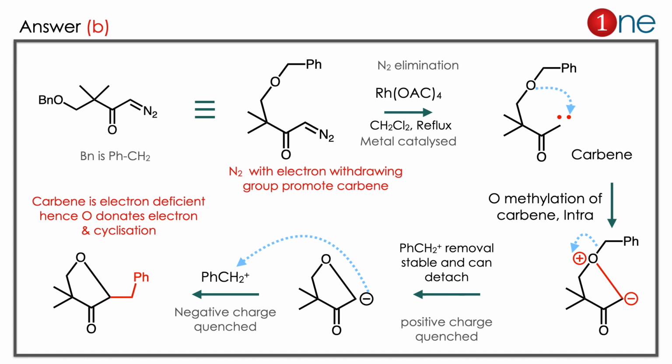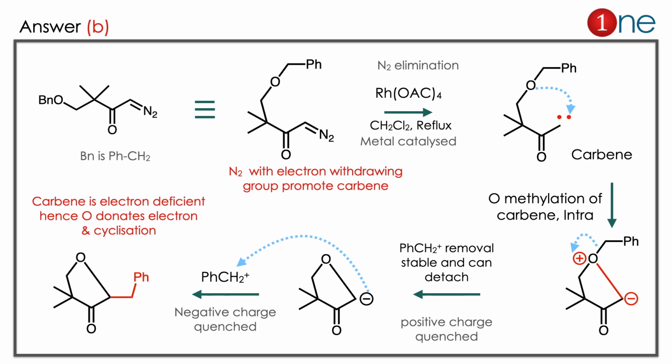Here you have positive charge and negative charge. Positive charge in the carbon can be quenched by benzyl elimination. So the eliminated benzyl can form the new benzyl attack on the negative carbon side. So the negative charge is quenched by the PhCH2+, which is a stable cation, can mobilize or can rearrange to the requirement. So the answer is clearly B, a 5-member system with phenyl attached and carbonyl and cyclic ether there.